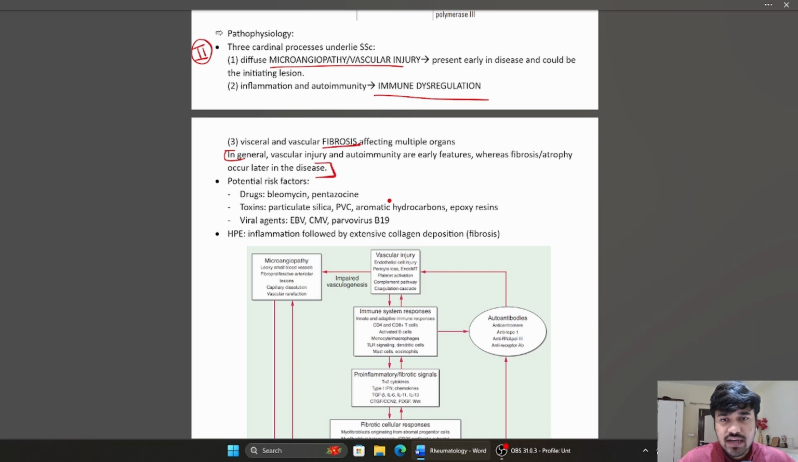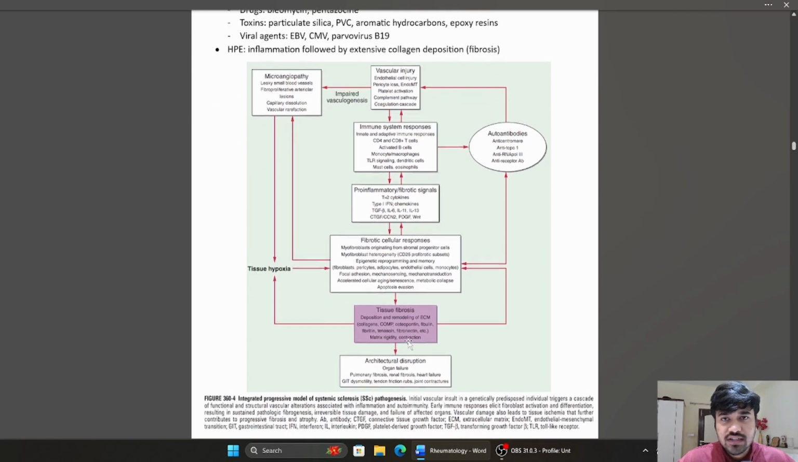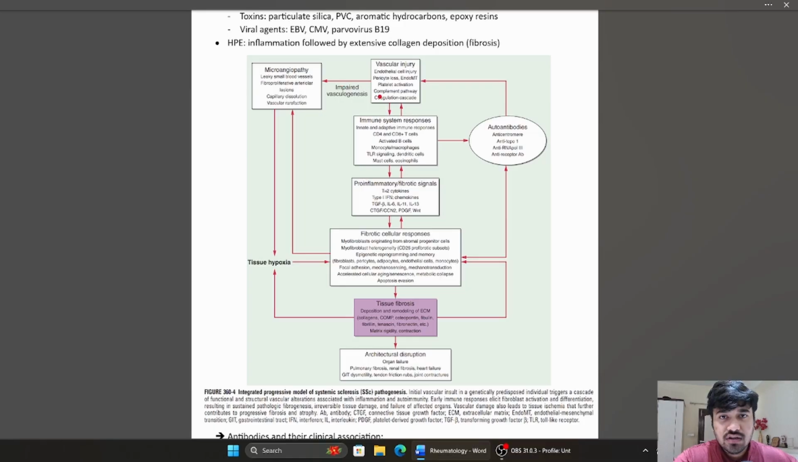So, let's take a look at this figure which shows the sequence of events. So what happens is there is an initial vascular injury which triggers this whole cascade of response.